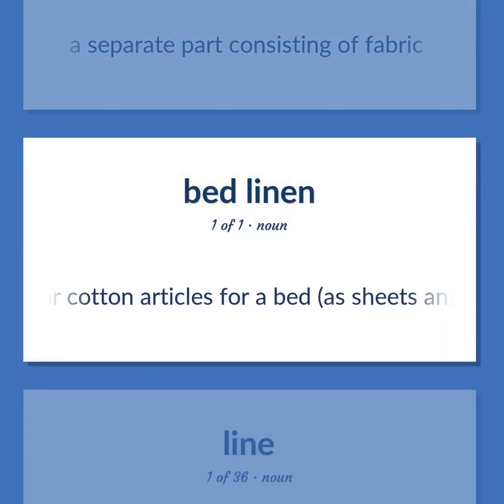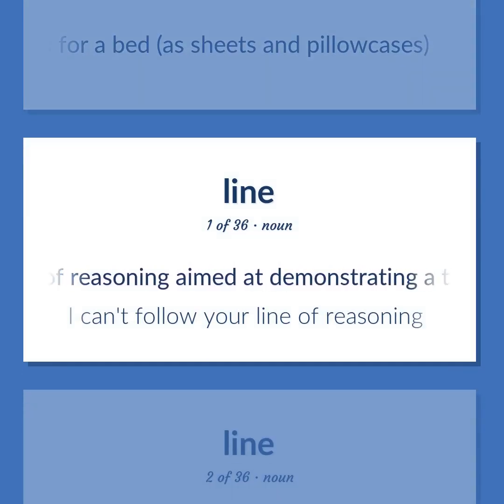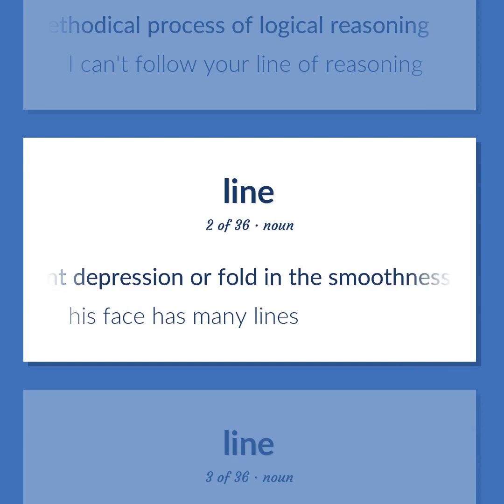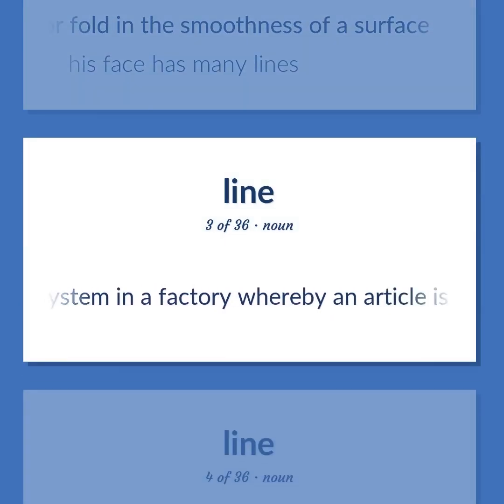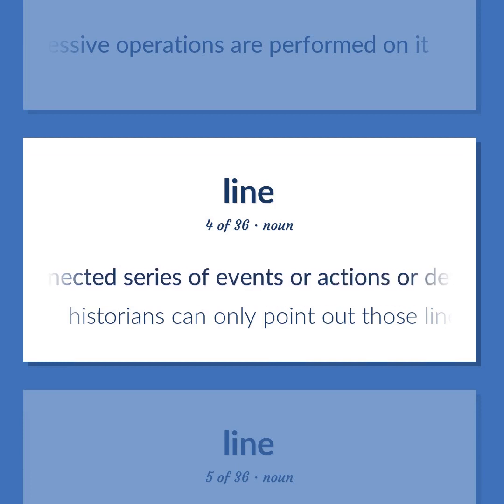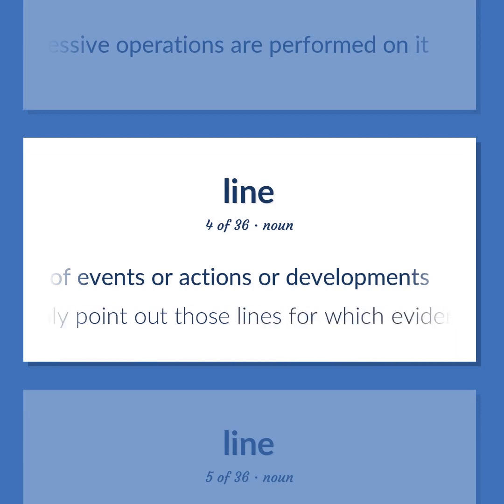Linen or cotton articles for a bed, as sheets and pillowcases. A course of reasoning aimed at demonstrating a truth or falsehood. The methodical process of logical reasoning. I can't follow your line of reasoning. A slight depression or fold in the smoothness of a surface. His face has many lines. Mechanical system in a factory whereby an article is conveyed through sites at which successive operations are performed on it. A connected series of events or actions or developments. Historians can only point out those lines for which evidence is available.